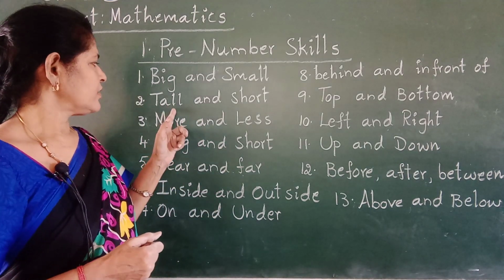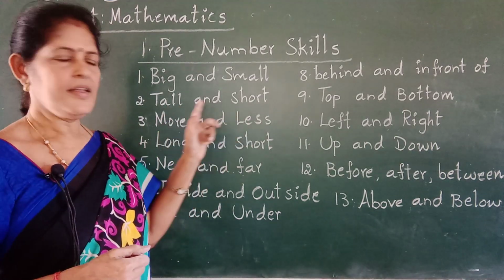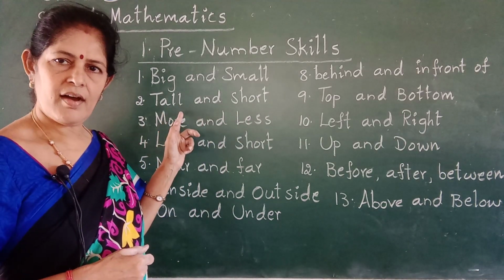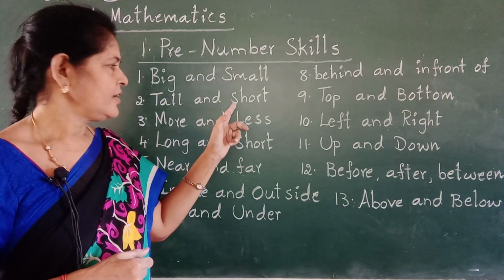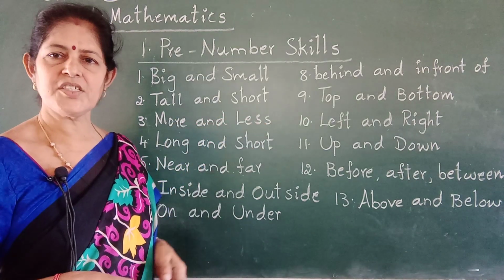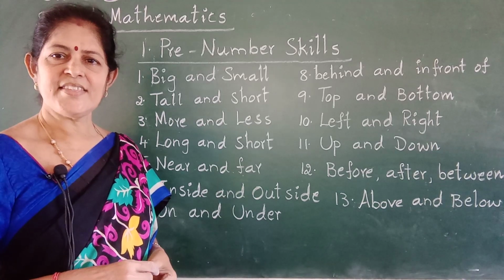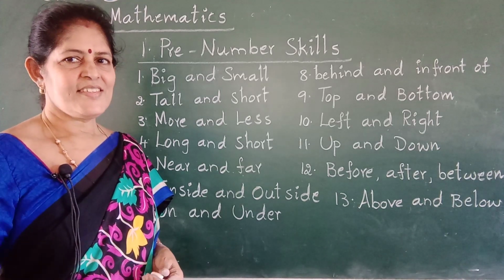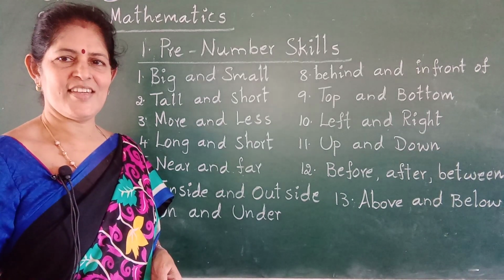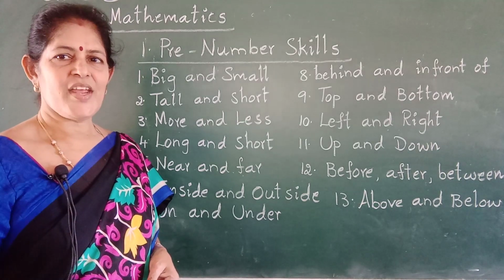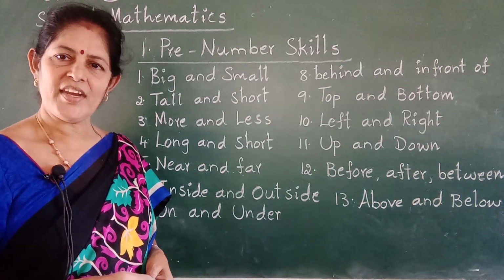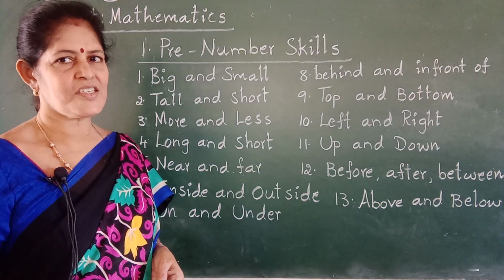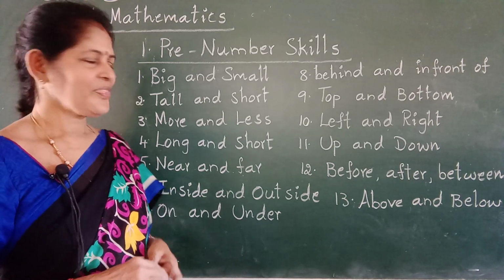Next one. Tall and short. T-A-L-L, tall, and S-H-O-R-T, short. Teacher is tall. Children are short. Teacher is tall. Student is short. Mother is tall. Girl is short.